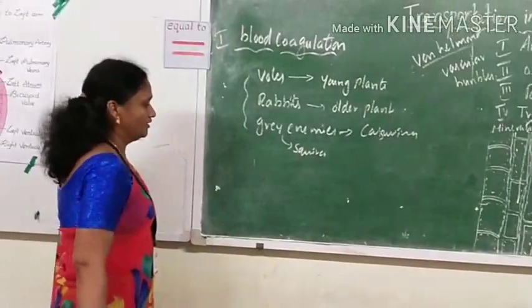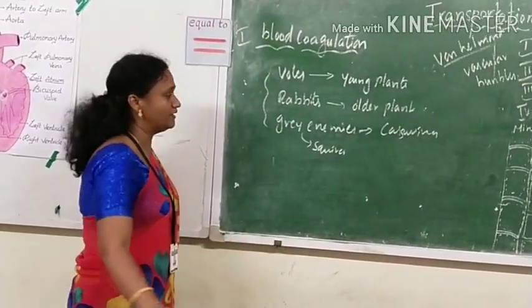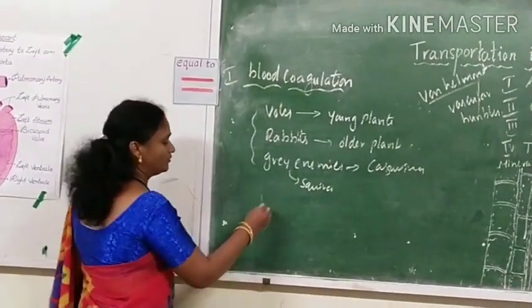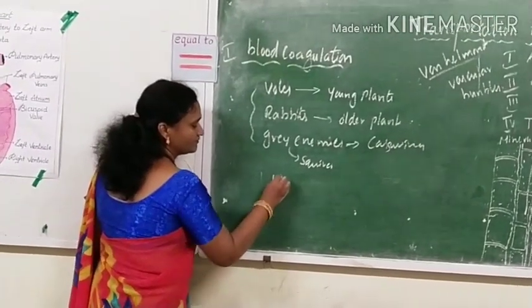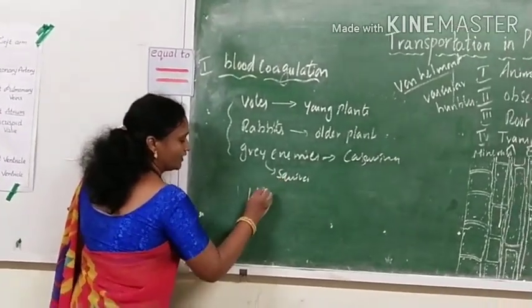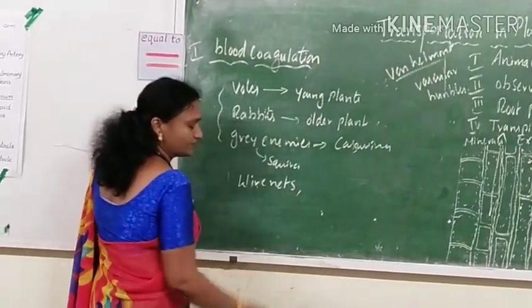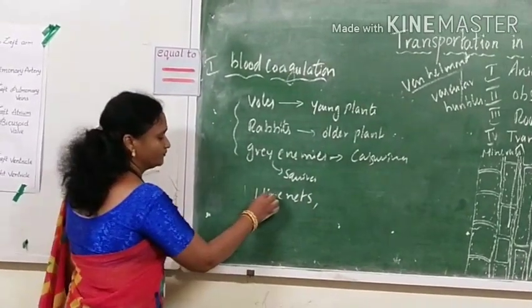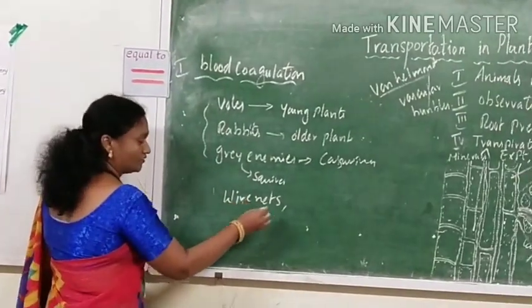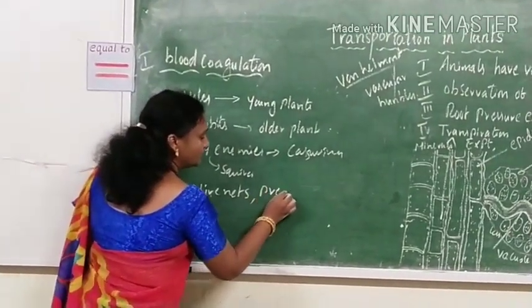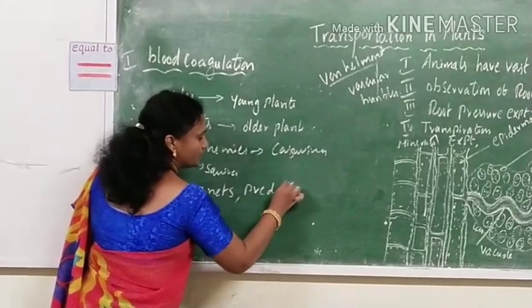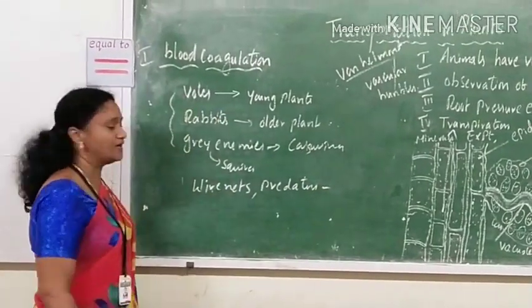So when they are growing saplings of the plants, they keep wire nets around the plants to protect them from these animals. Along with that, they also release predators. Predators are animals which kill other animals and live.